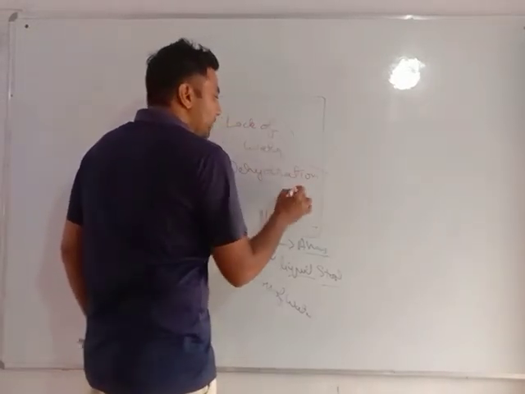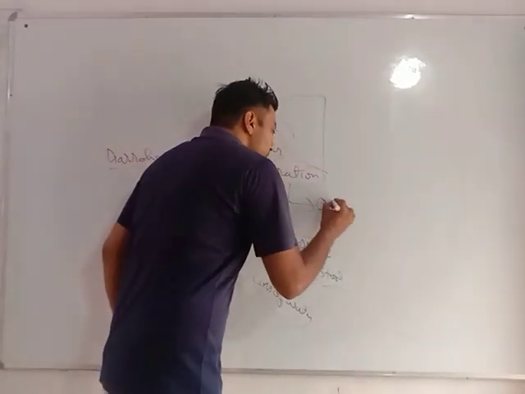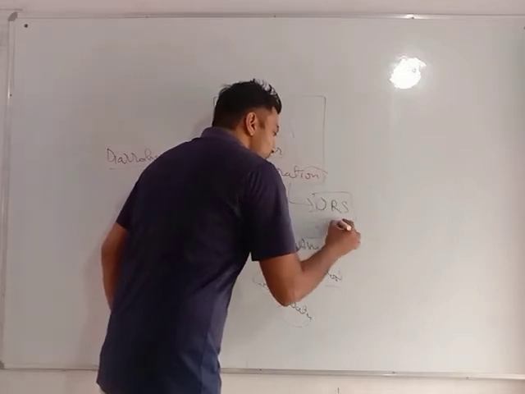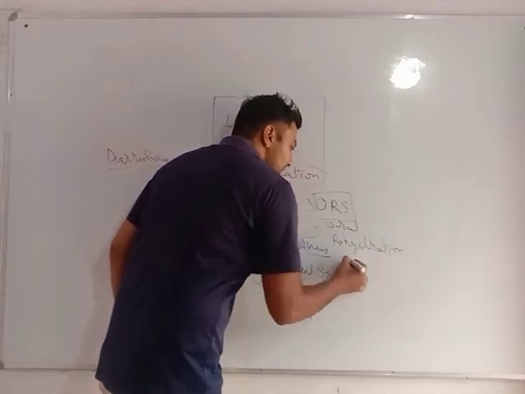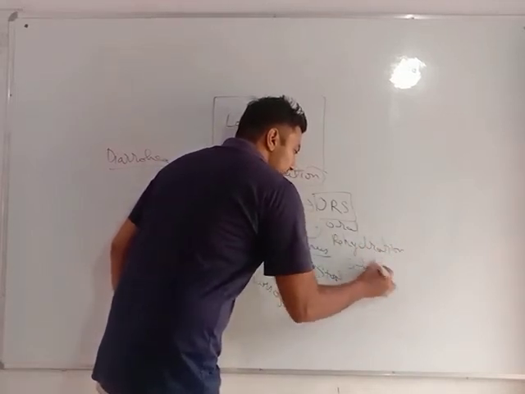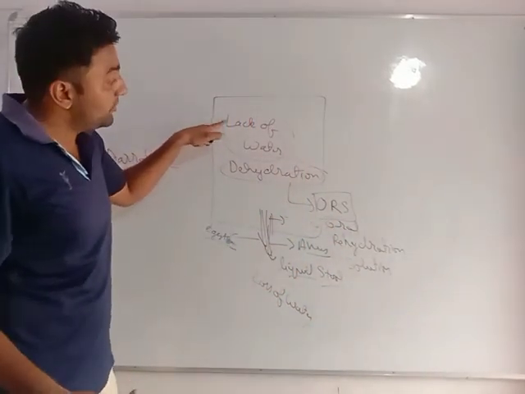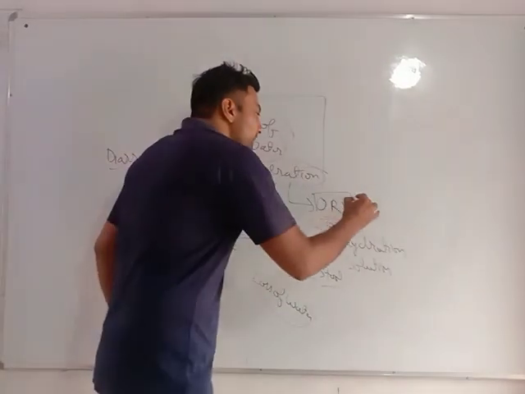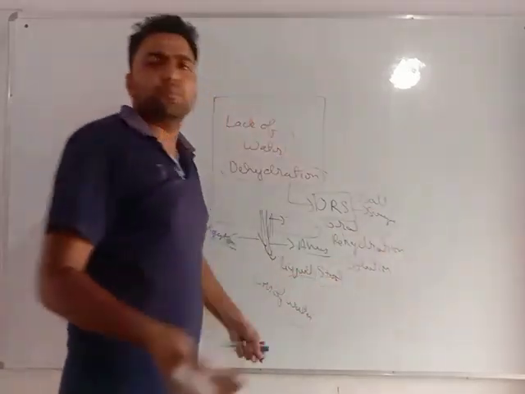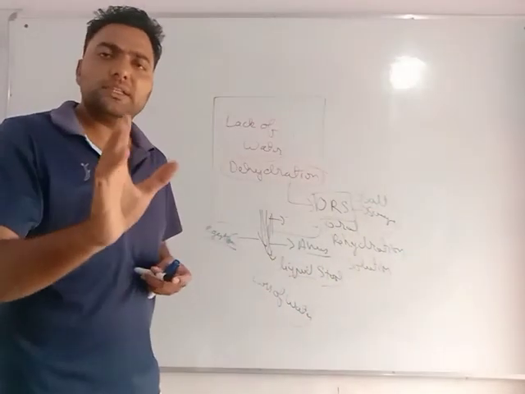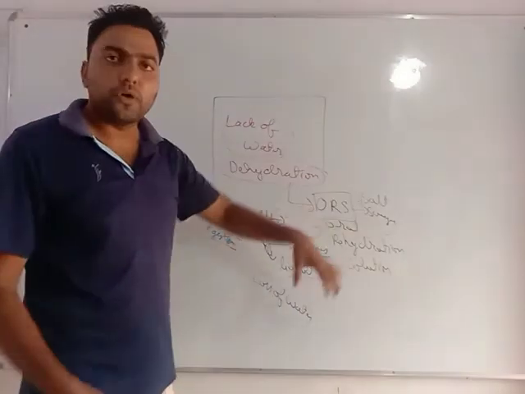Dehydration means lack of water, and to cover up this dehydration, you must have ORS, that is oral rehydration solution. It means you must drink a lot of water, because your body needs water, along with salt and sugar. ORS you can prepare at your home. Just boil the water to kill the germs, put a spoon of sugar and salt, and ORS is ready.